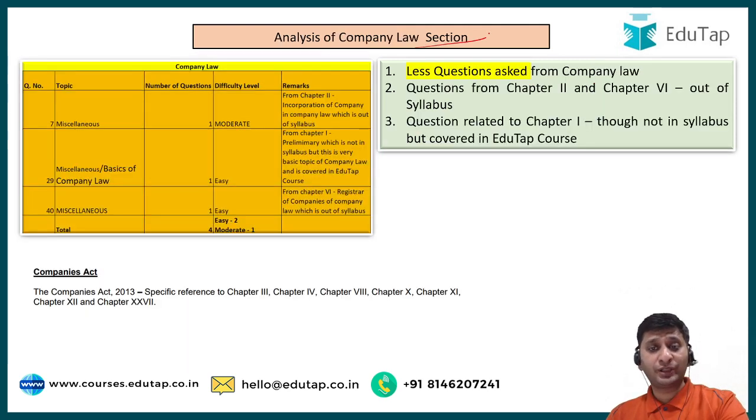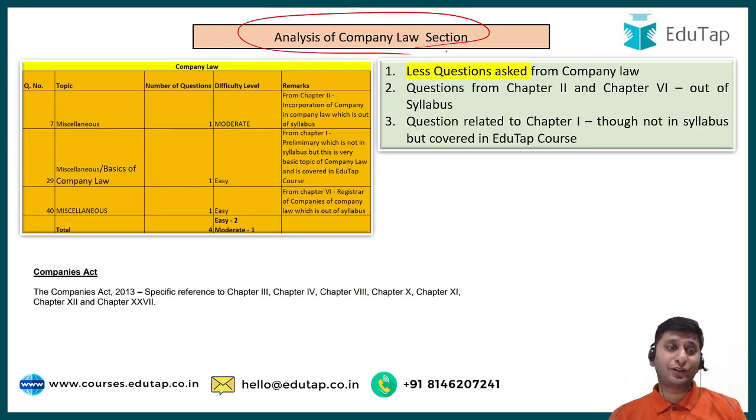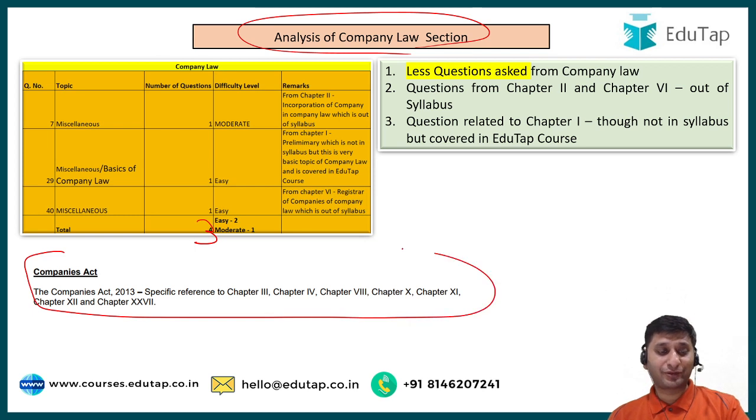Then moving on to company law, again in phase 1, I would say company law is one such section for which you devote a lot of time, but it would not have given you that return. There were three questions asked from company law, right? And out of these three also, none was from the syllabus directly.